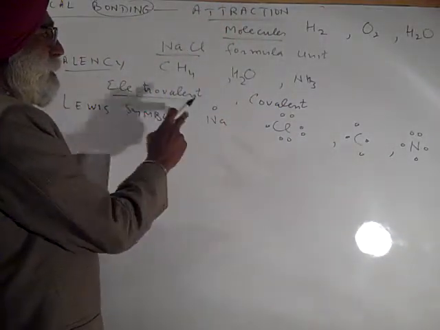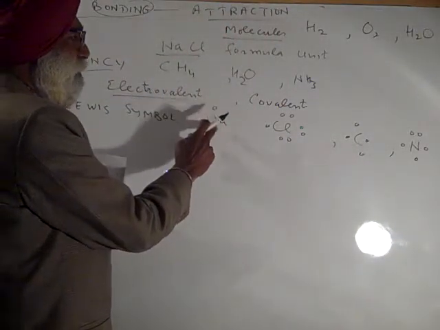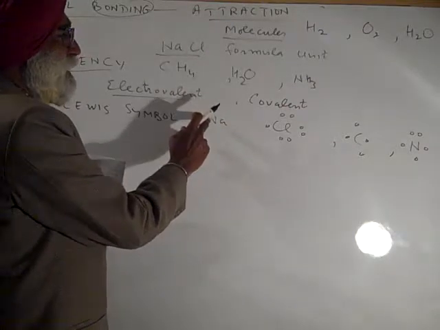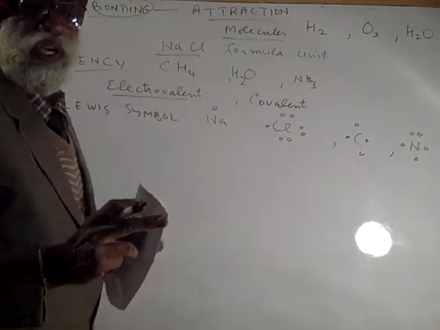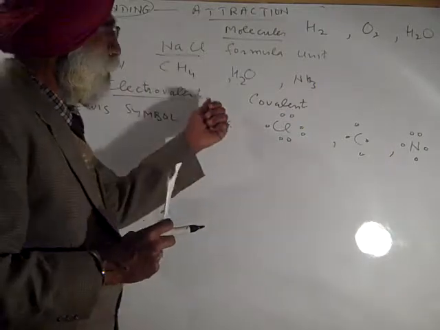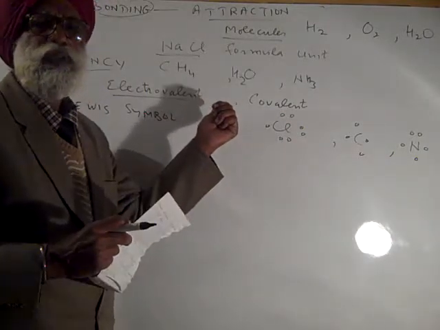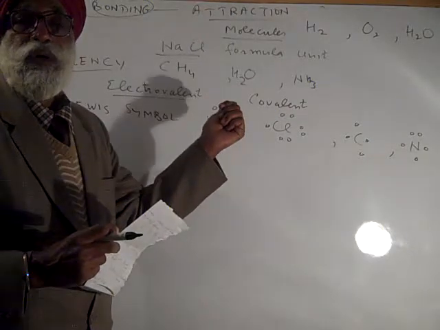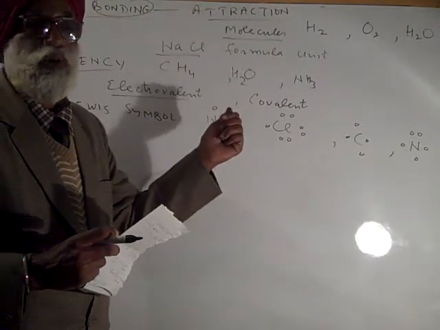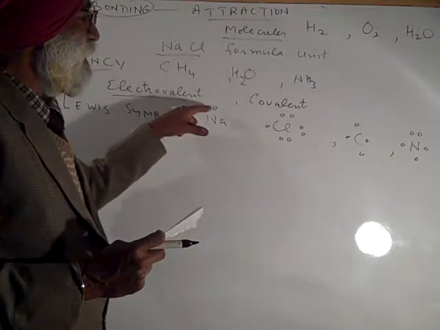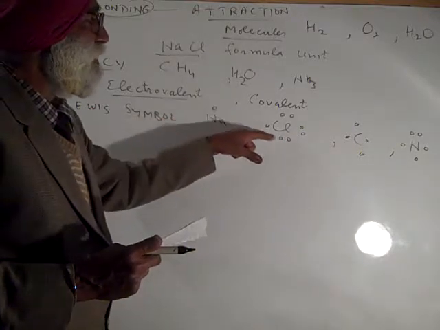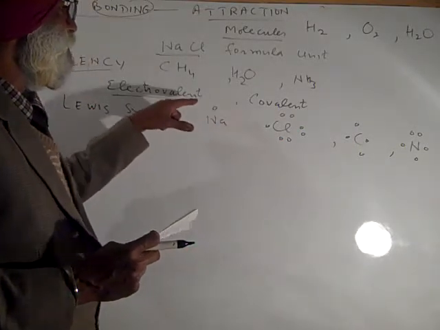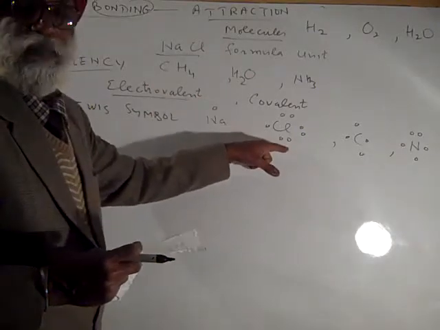In the Lewis symbol, the symbol of the element is indicating the nucleus and inner shell electrons, while the dot or circle is indicating the valence shell electrons. So sodium is having 1 electron in the valence shell, chlorine is having 7. It is having valency 1, it is 8 minus 7.